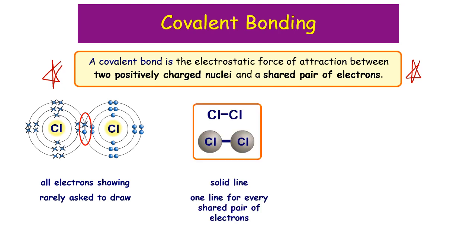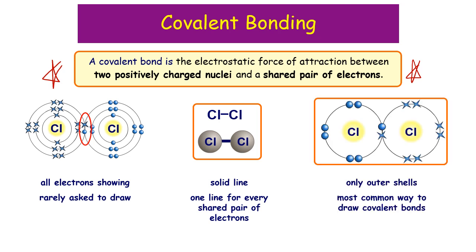We can sometimes draw 1 line for every shared pair of electrons. So we would describe if we have 1 line as being a single bond, but some molecules like oxygen will have 2 bonds between the 2 oxygen atoms. That's because they're sharing 4 electrons each. The most common way is by only showing the outer shells.